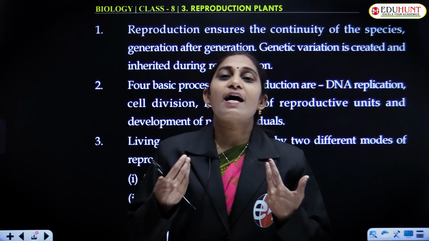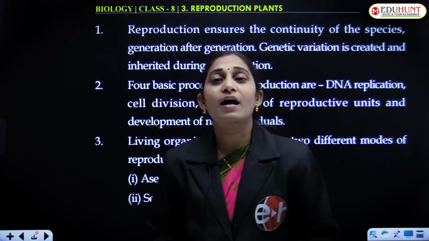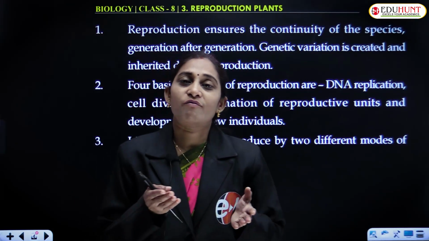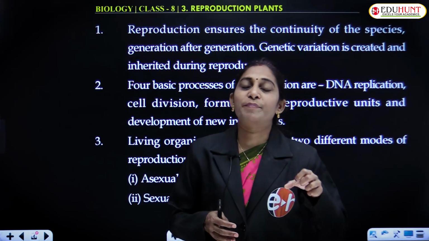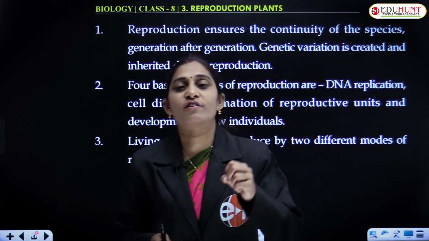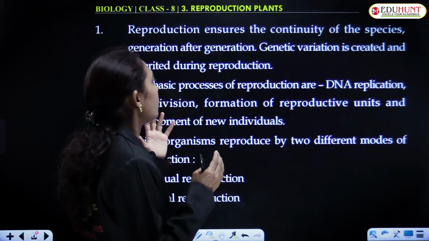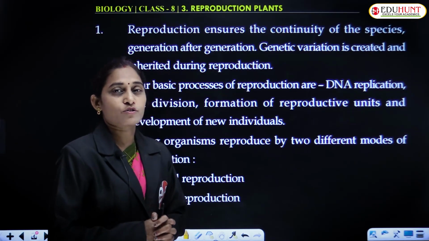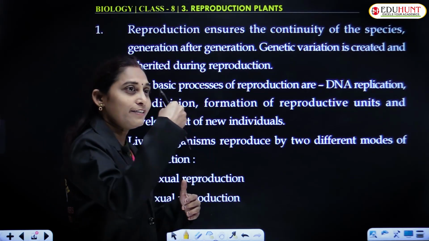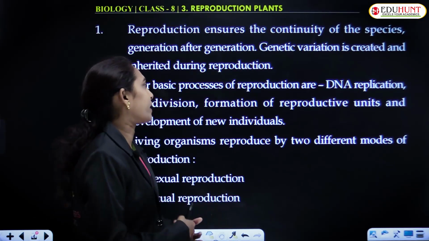Some features are not visible, but some are visible. Whether they are visible or invisible, the genes are behind every trait of a particular organism. So genetic variation also occurs in the process of reproduction, and the genes are inherited from parents to the offspring.